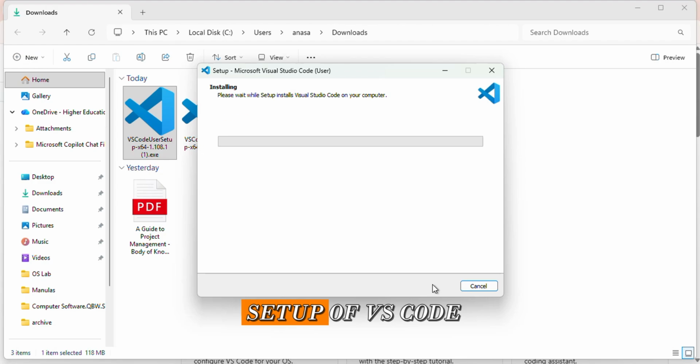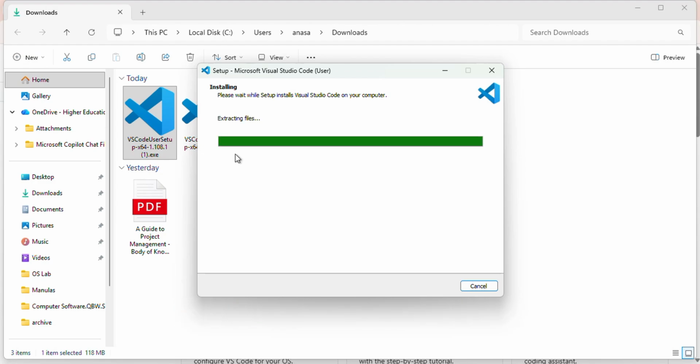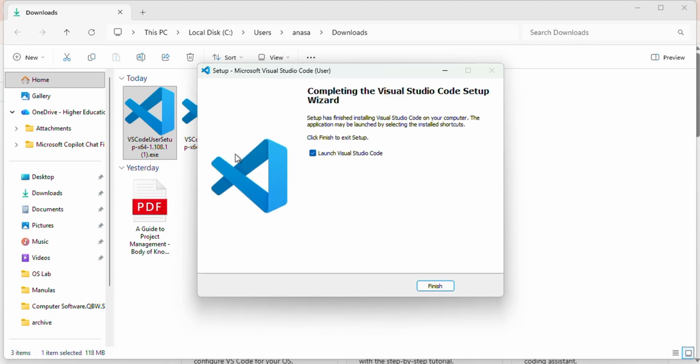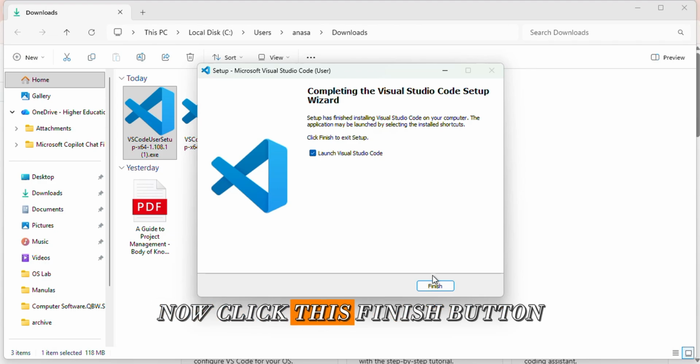So this is the setup of VS Code and this is the interface. So all our files are downloaded in our C drive. Now after that our VS Code has downloaded. Now click this finish button.